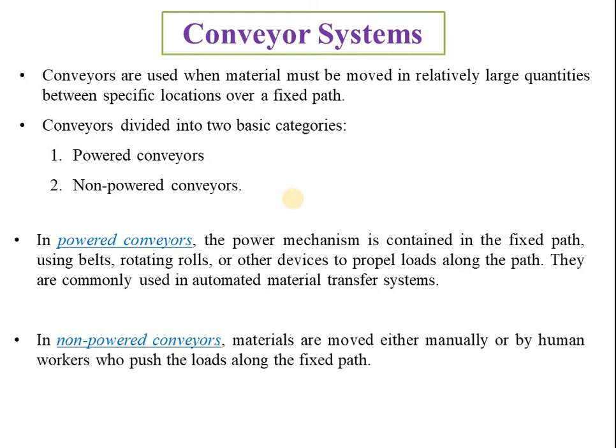In powered conveyors, a power mechanism is used for a fixed path, using a belt or rollers to transport the load along the fixed path. Mostly we use battery operated conveyors, or sometimes electric power also. In non-powered conveyors, materials are moved manually by human workers who push the load along the fixed path.